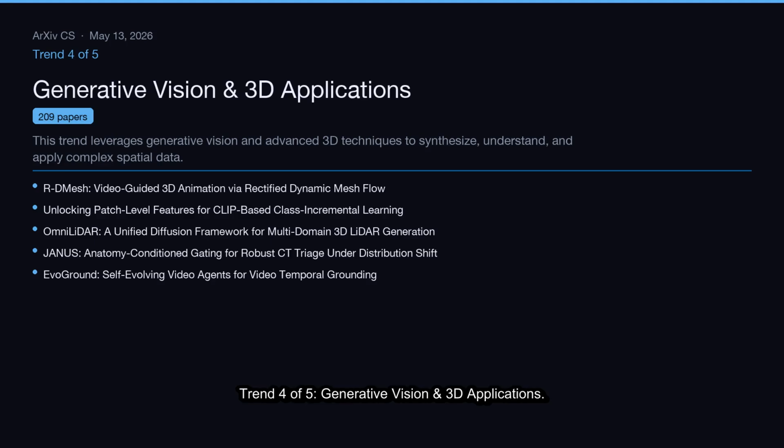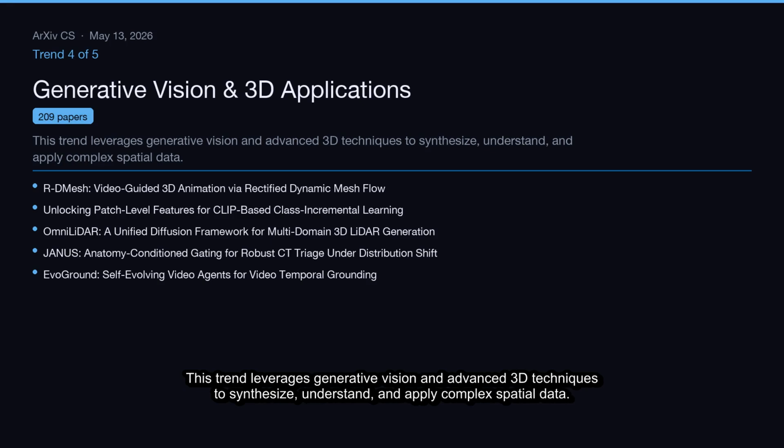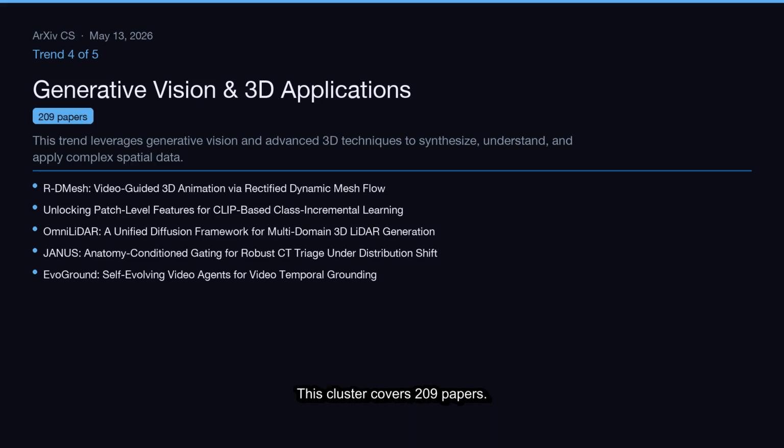Trend 4 of 5, Generative vision and 3D applications. This trend leverages generative vision and advanced 3D techniques to synthesize, understand, and apply complex spatial data. This cluster covers 209 papers.